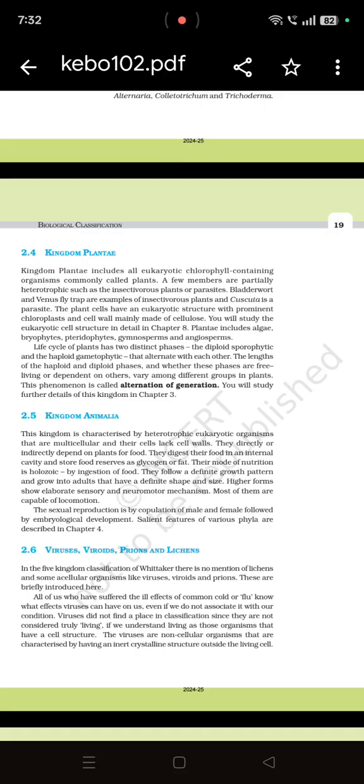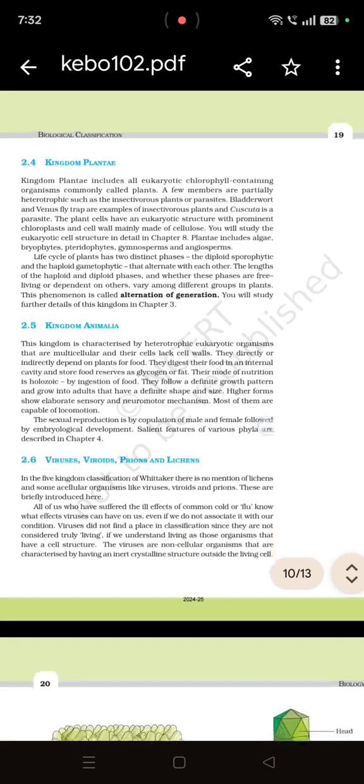Last kingdom is Animalia. It is the higher kingdom classified. It is heterotrophic eukaryotic organisms. These are multicellular. They do not have cell wall like kingdom Plantae has cell wall. So Animalia organisms are completely dependent on plants for their food. They can either ingest the food completely, holozoic nutrition, or they can first eat the food and then slow by slow segregation of food takes place.